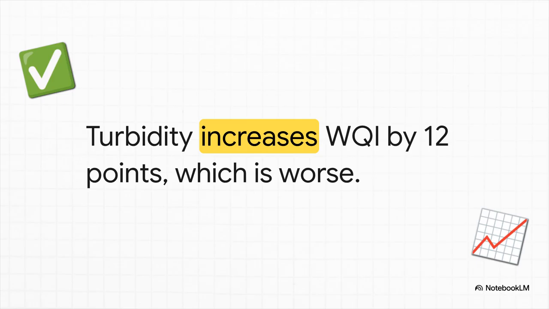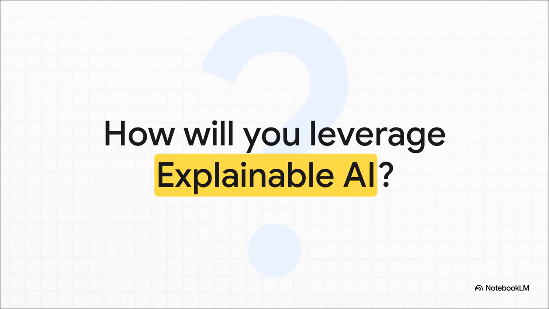So, you've mastered the methodology, you know how to decode the charts, and you crushed the quiz battle. But all of this leads to one final critical question for you to take home today. How will you leverage explainable AI in your own master's proposals? Are you going to keep building black boxes that sit on a shelf because policymakers don't trust them? Or are you going to bring radical transparency to the world's most critical water sources? The toolkit is yours. Go make the complex crystal clear.